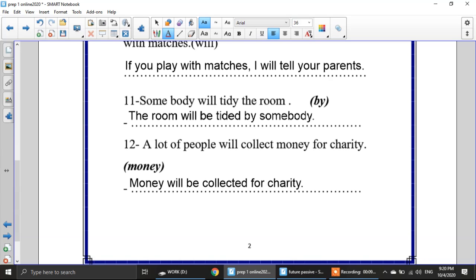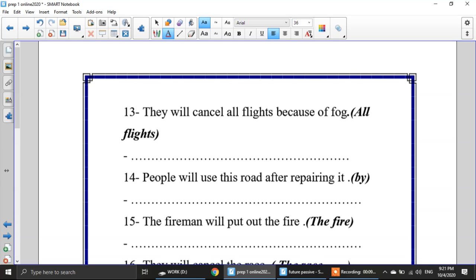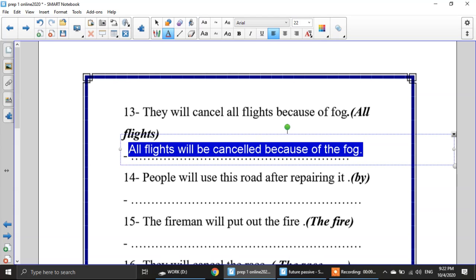Number 13, they will cancel all flights because of the fog. So I will start, of course, with the object. Where is my object? All flights. It will be all flights will be cancelled because of the fog.